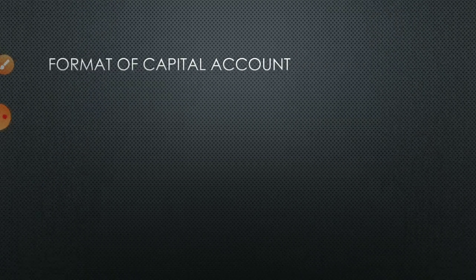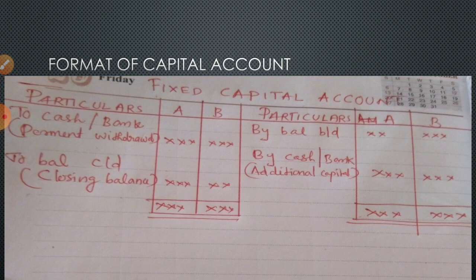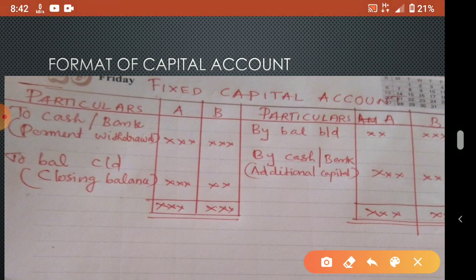Now we'll see the capital account format. Here, by balance brought down, you write the opening balance. If additional capital is there, you write additional capital here. If permanent withdrawal is there, you write that. Withdrawal means drawings, so we write 'to cash'. When partners bring cash, it is 'by cash'. When the partners withdraw cash, it is 'to cash'. This is the credit side and this is the debit side.